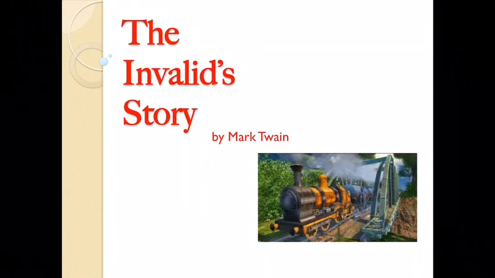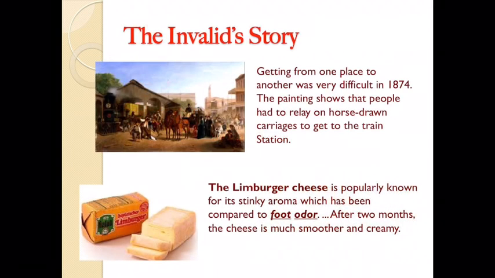Our next story is The Invalid Story by Mark Twain. Getting from one place to another was very difficult in 1874. The painting shows that people had to rely on horse-drawn carriages to get to the train station. Moreover, people walking toward their train at the station had to avoid horses crossing their path. The trunk in the foreground clearly shows that most 19th century luggage was not easy to handle.